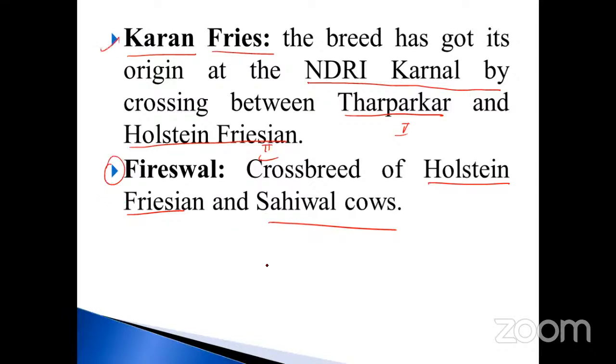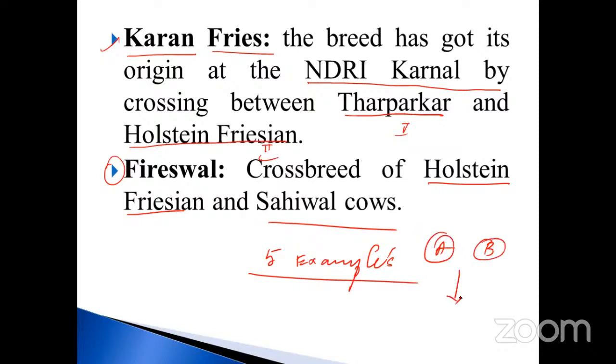So here we have discussed five examples already. All are superior quality. A and B are superior quality; when crossed, you will get C as a good quality, a double superior quality, but a new variety. This is a milk yielding product too.